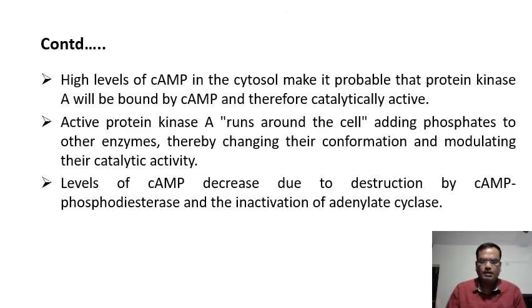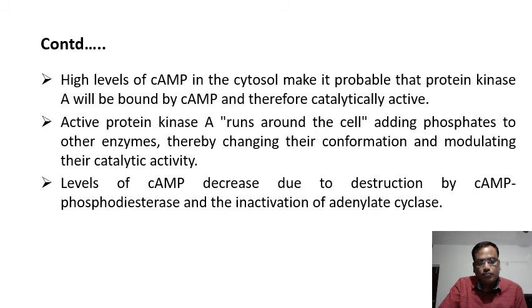This enzyme will move in the cytoplasm, and it will transfer the phosphate molecule to the enzymes and other molecules. After the functioning is achieved, there will be a reduced cyclic AMP concentration, and that further will send a feedback mechanism to the gland which is producing the hormone. So in this case, for example, glucagon reaches the liver cells. There is an increase in the cyclic AMP.